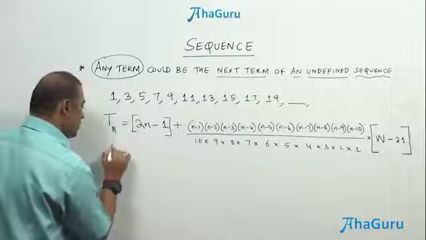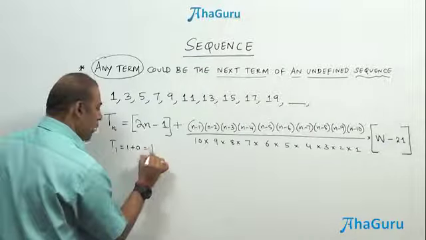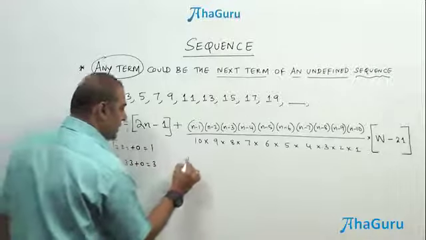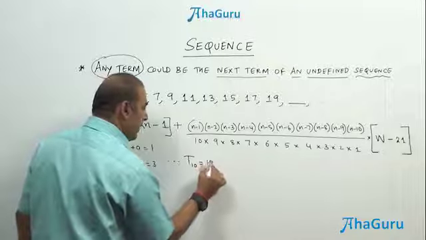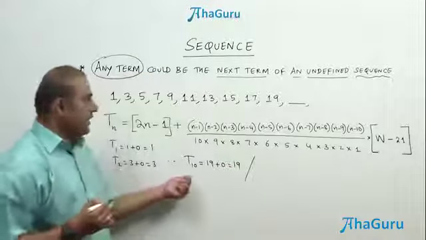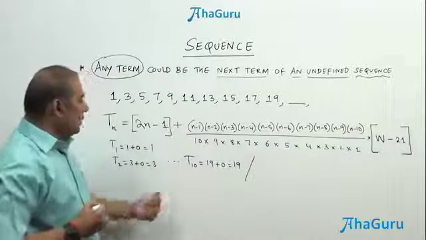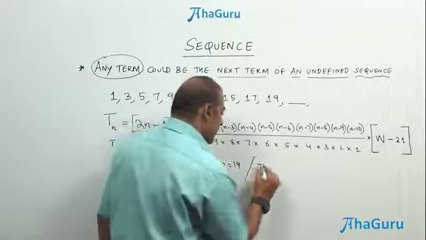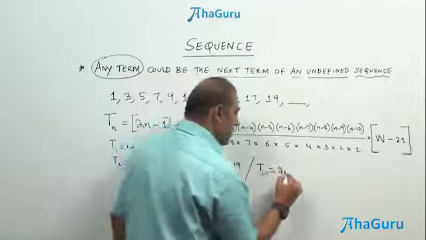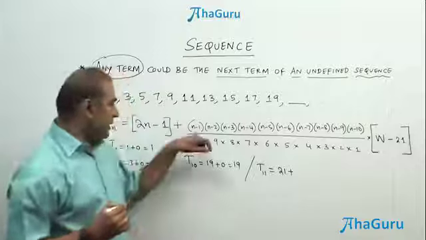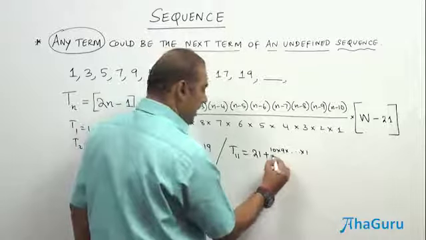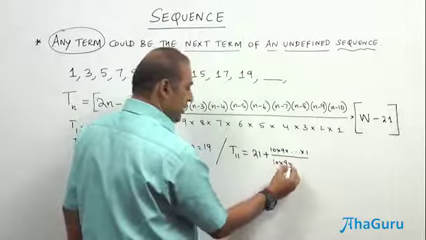So let's see what happens to the expression. You know that T1 is going to be 1 plus 0, 1. T2 is going to be 3 plus 0, 3. And if it proceeds like that, T10 is going to be 19 plus 0, that is 19. Therefore, so far from T1 to T10, it's almost the formula of the nth odd number, right? T11 is going to be 2 times 11, 22 minus 1 is 21, plus what will happen to the second part? You get 10 into 9 into so on up to 1, and in the denominator also you have 10 into 9 into so on up to 1.